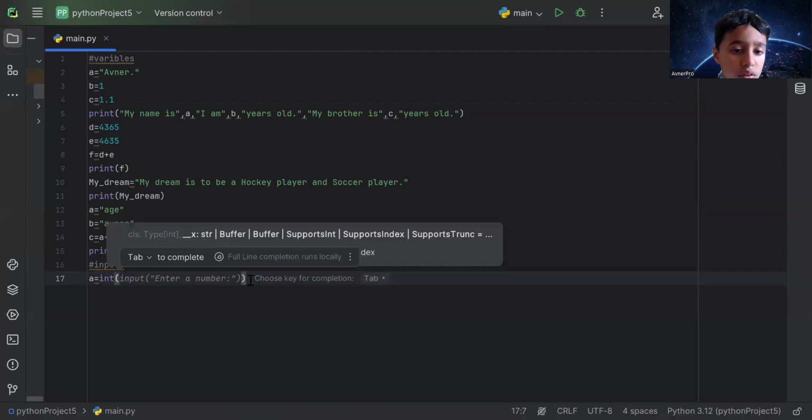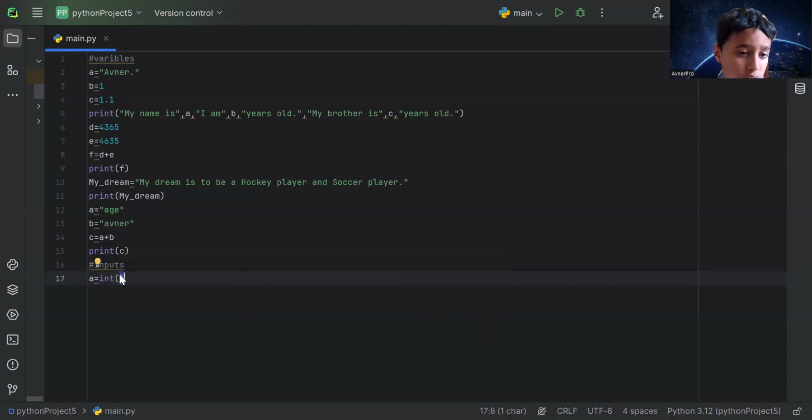Two brackets there is for the integer and float. But if I just want to do a string, I don't need the integer, I just need one bracket.